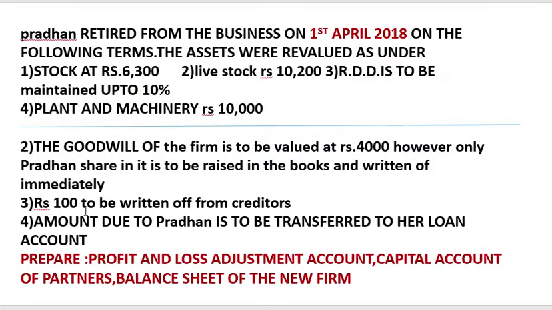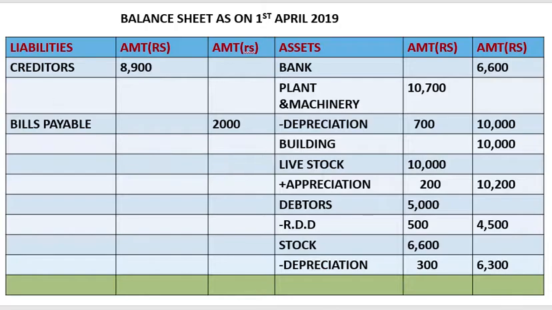Now rupees 100 to be written off from creditors. So creditors written off means minus written off. How much? 100. So here we get 8,800.